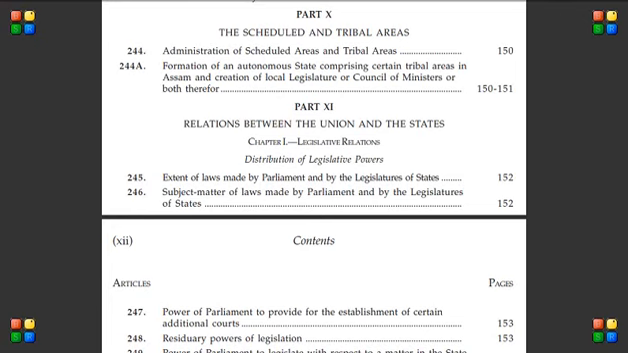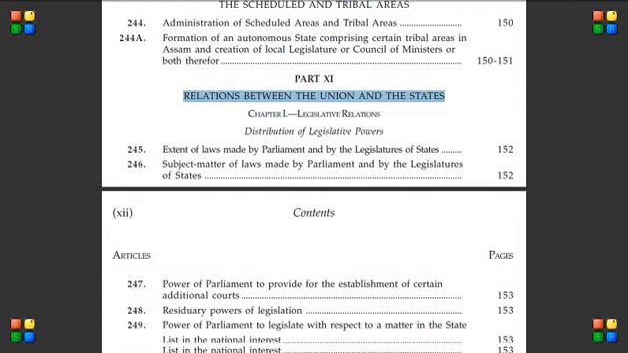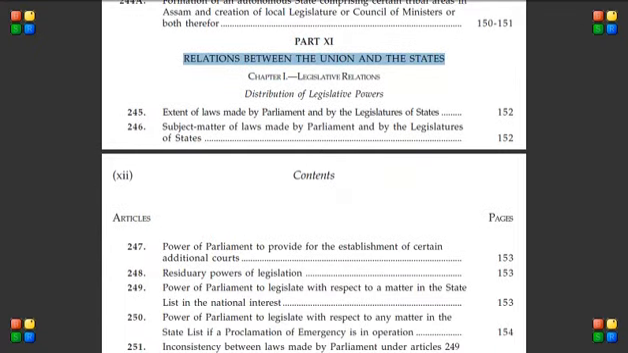Let's talk about the remaining parts of our constitution. Part 11 talks about relations between the Union and the States. As I said, powers are distributed between the Union and the States, and to prevent a clash between these two power centers, provisions have been written so they handle their powers without any clash.